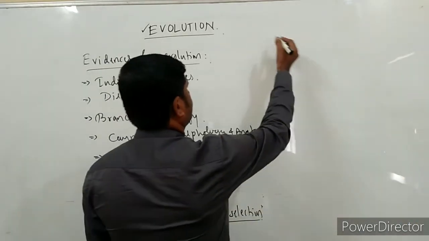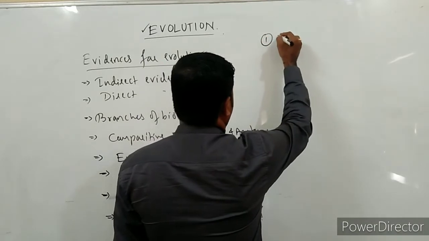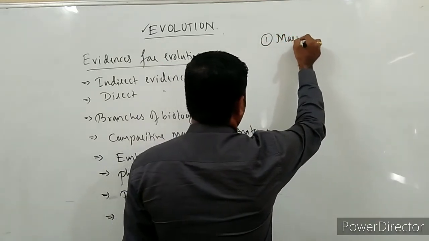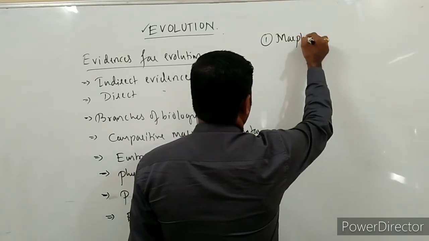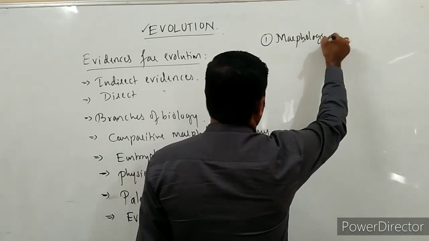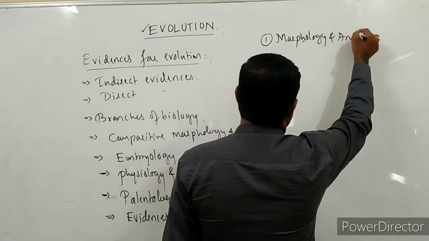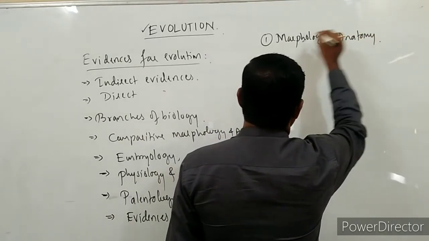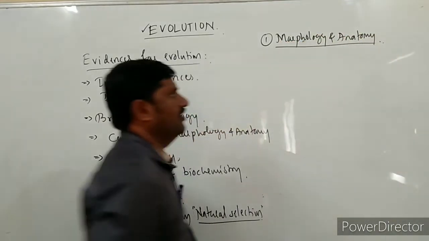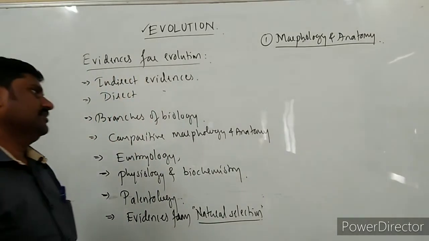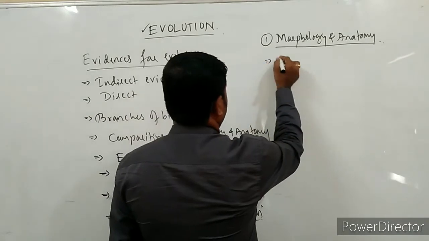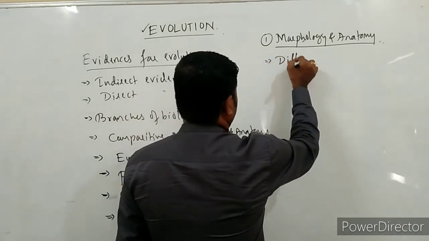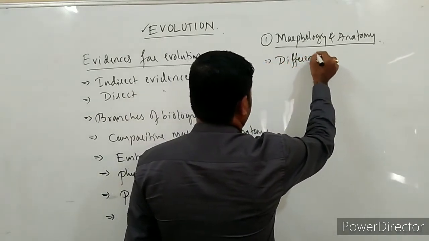The first one is comparative morphology and anatomy. Different sources are available over here.